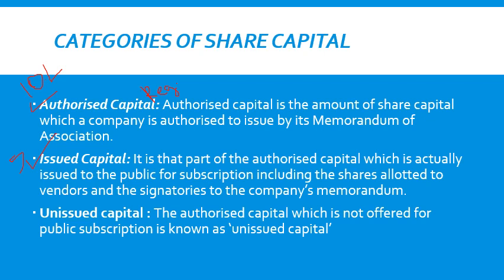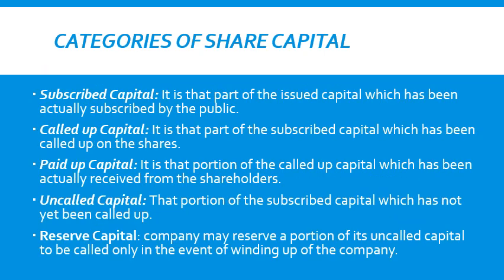Then unissued share capital is the part of authorized share capital which is not offered for public subscription. So if the company has 10 lakh rupees registered or authorized share capital, and the company has issued 5 lakh, there will be unissued share capital of rupees 5 lakh. Simple. Then subscribed share capital is the part of issued capital which has actually been subscribed by the public. If the company issued 5 lakh rupees of share capital to the public, and the public accepted the whole 5 lakh, that is termed subscribed capital.